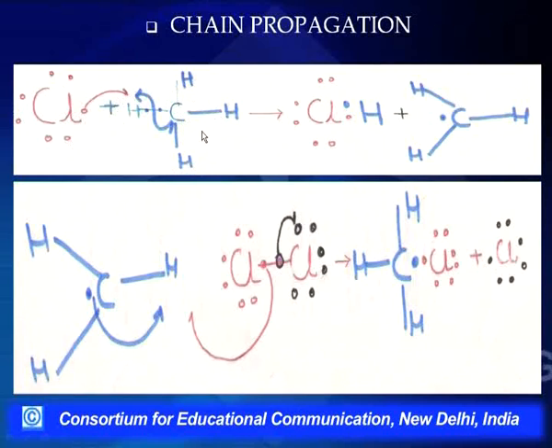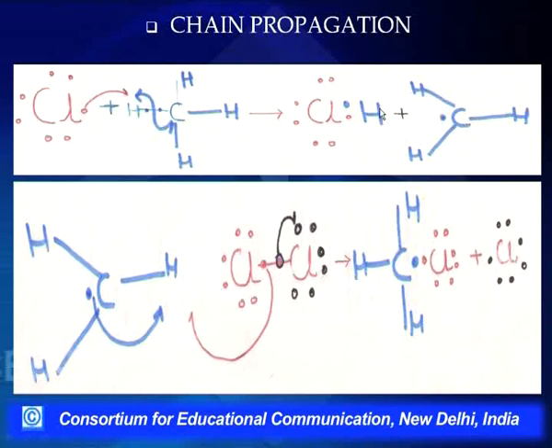So what it does in this process is it tries to convert itself into a molecule, while making a new free radical, that is the methyl free radical here. So in the chain propagation step we have two reactions involved. In one, a bond is being broken and a bond is being formed. On the left hand side we have a free radical, and on the right hand side also we have a free radical.